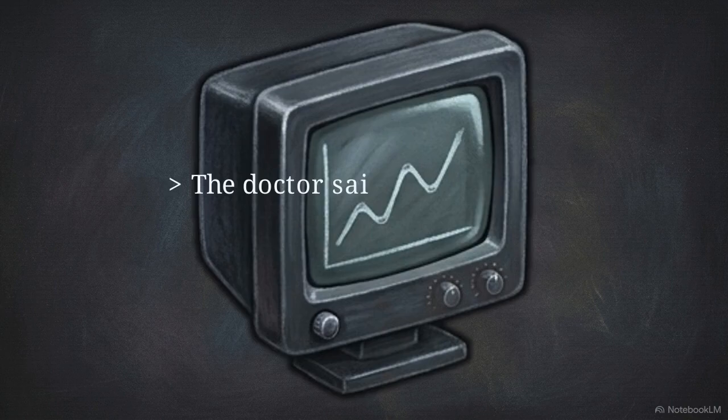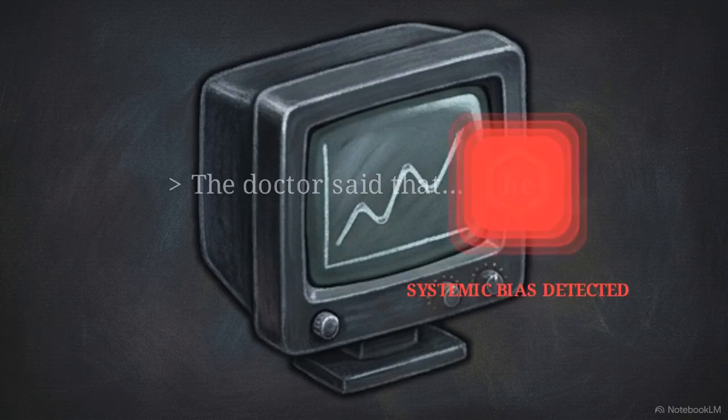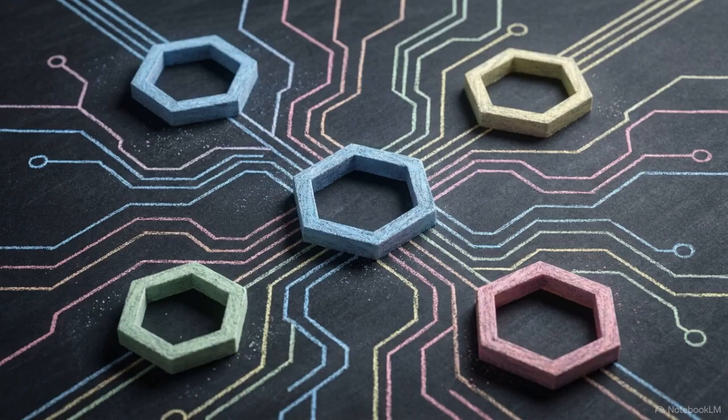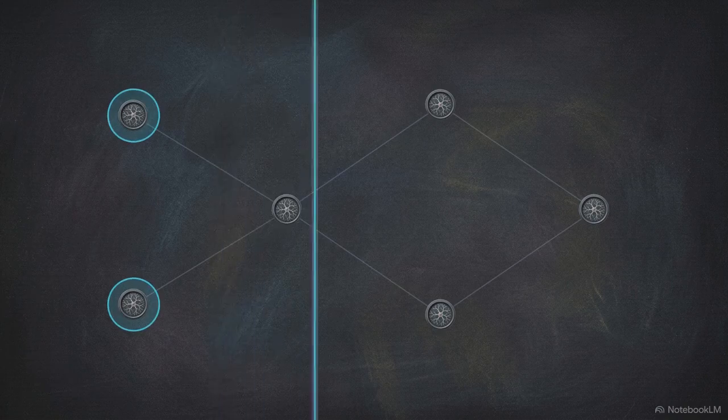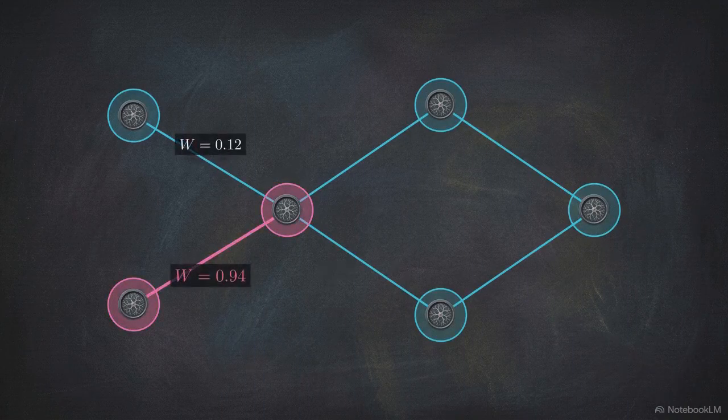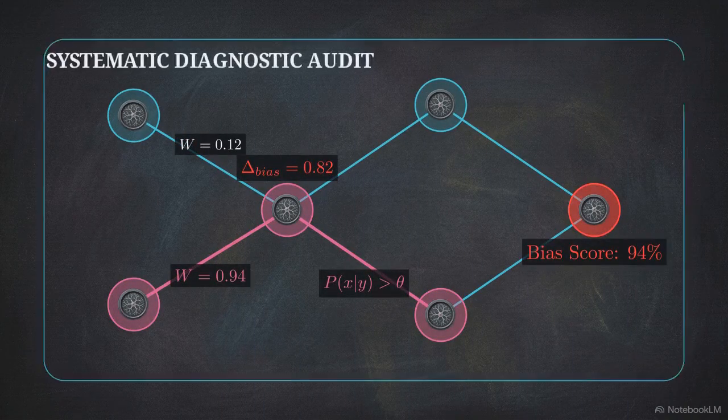Input the prompt, "The doctor said that," and a model often predicts "he." This proves societal associations function as parameterized assumptions. To mathematically evaluate this ethical alignment, the natural language processing industry relies on specialized benchmarking architectures. Today, we are going to reverse engineer 3 of the most prominent frameworks: StereoSet, RealToxicityPrompts, and BBQ. Evaluating a language model requires a mathematical proof of how it associates human concepts in a standardized, reproducible way.